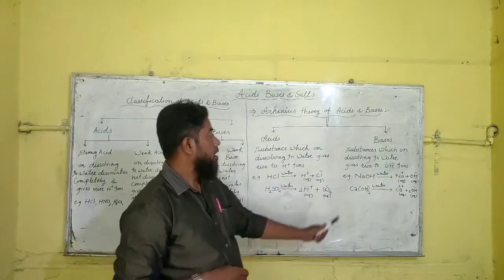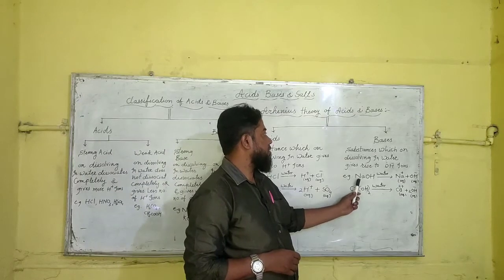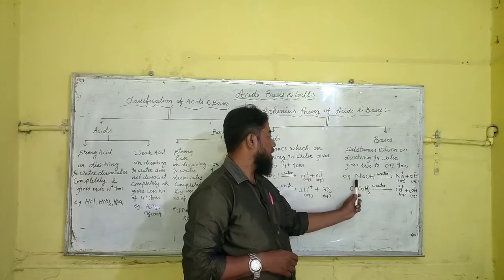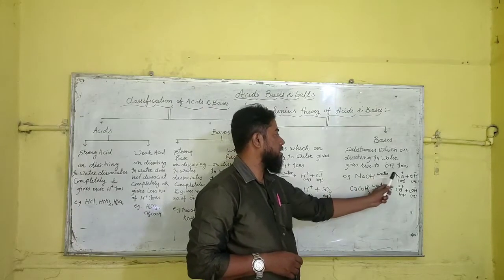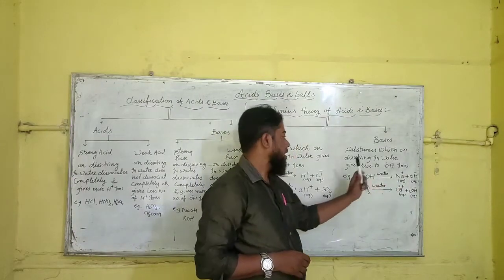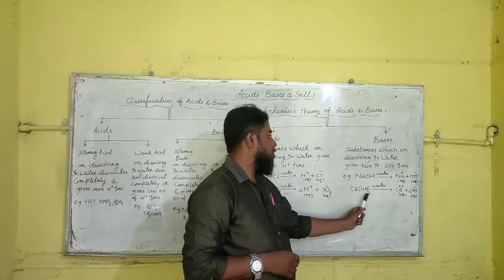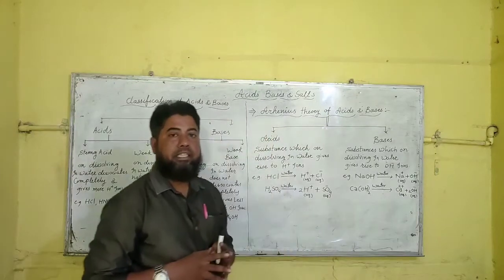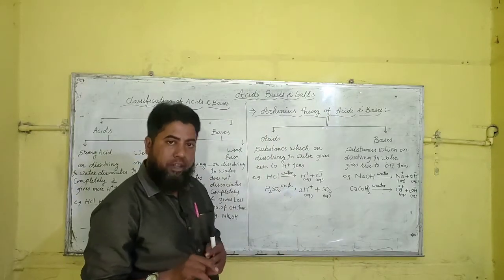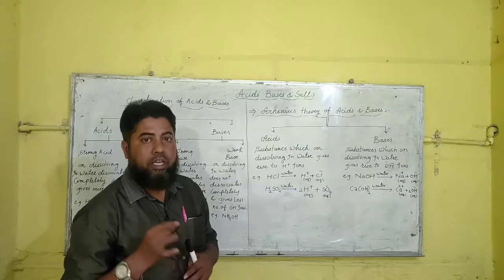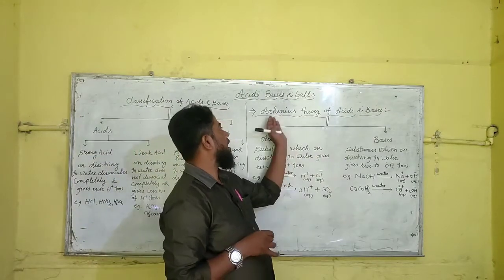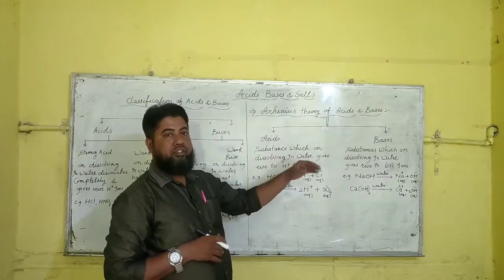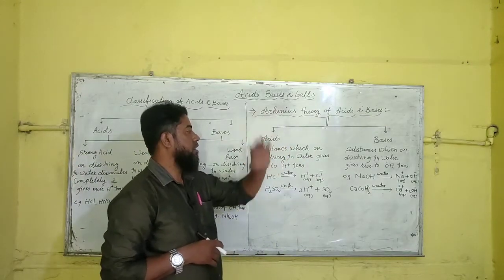Examples of bases are NaOH, sodium hydroxide, which on dissolving in water gives OH minus ions, and calcium hydroxide, which on dissolving in water gives 2 OH minus ions. So these are the definitions of acids and bases according to Arrhenius theory.